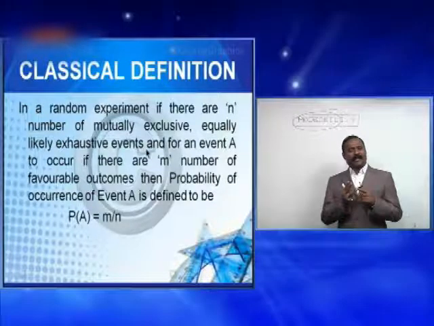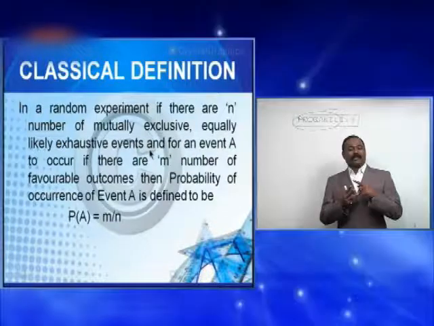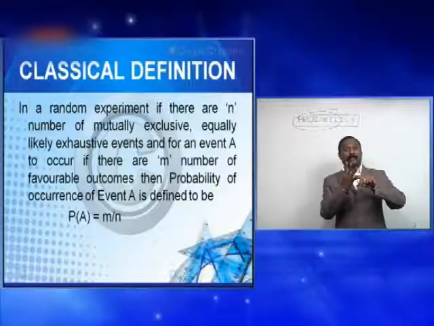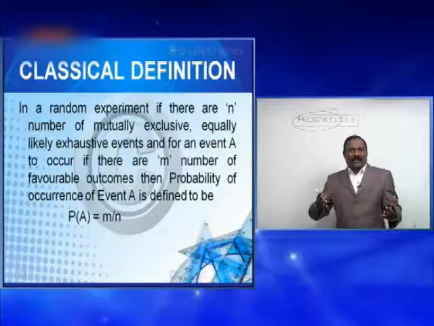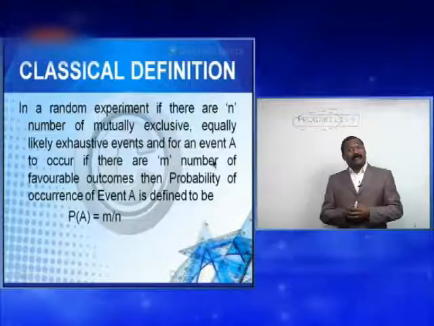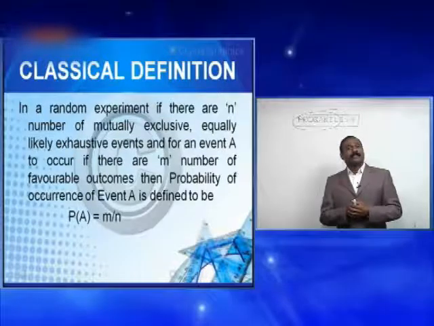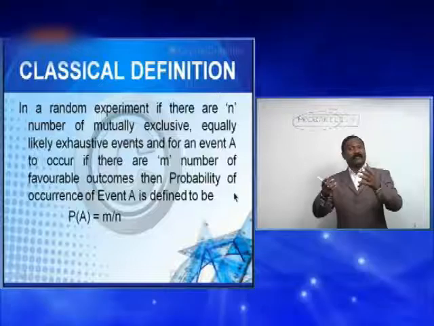Number one, random experiment. Number two, mutually exclusive. Number three, equally likely. Number four, exhaustive. All these four are used technically to define the classical definition of probability. So we must know all those four terms before learning the definition.